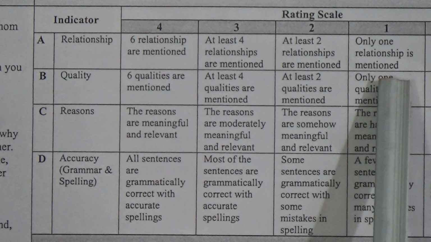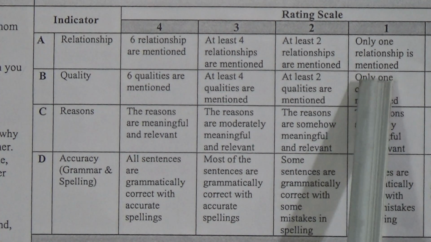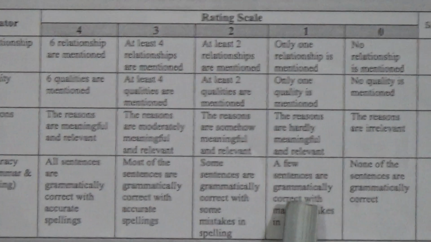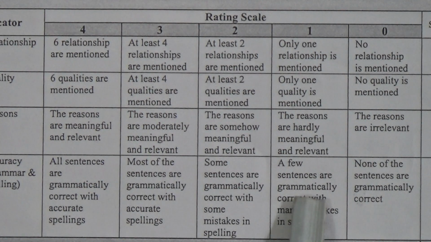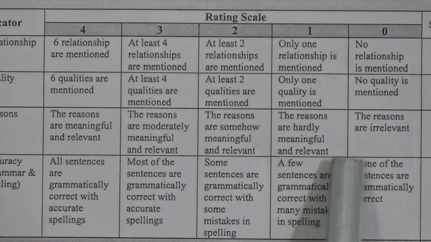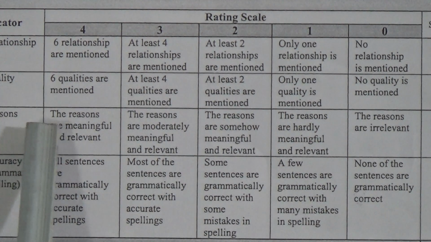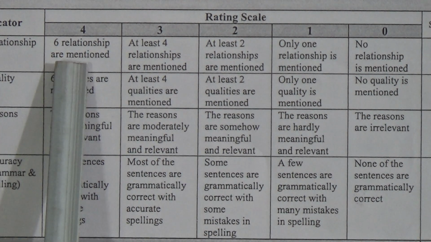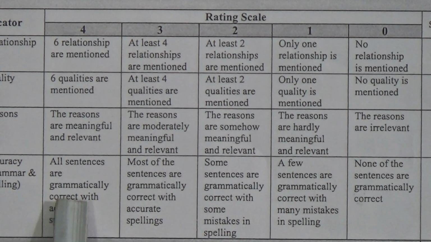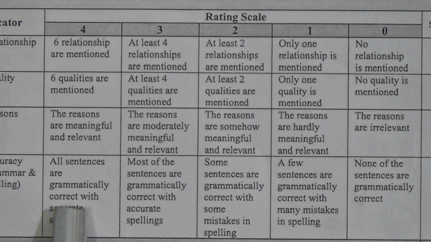And then if you mention only 1 relationship and 1 quality and 1 reason and with many mistakes in grammar, you'll get 1 point. And if you don't do it properly, okay, if you don't mention any relationship properly, then you'll get 0 points.